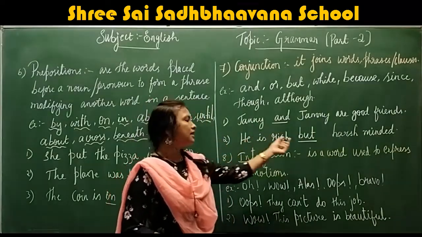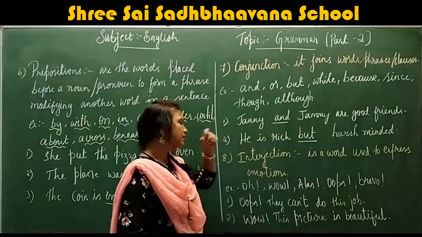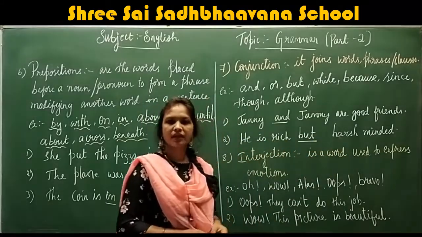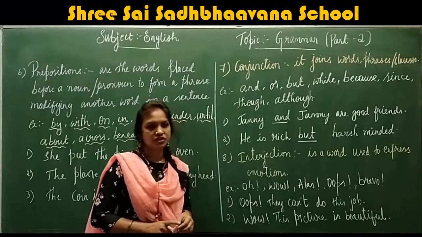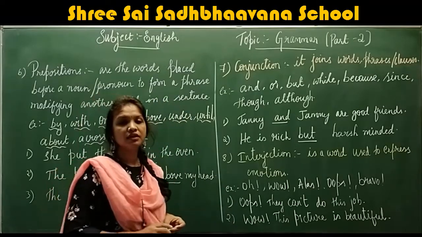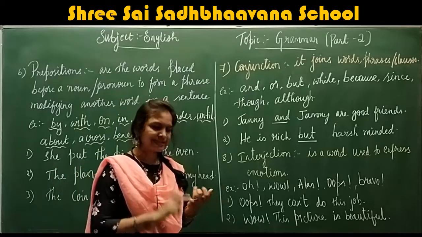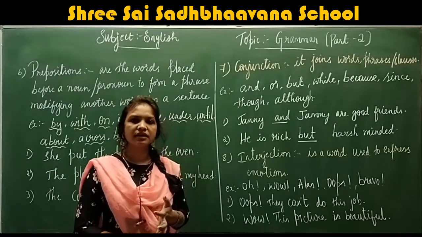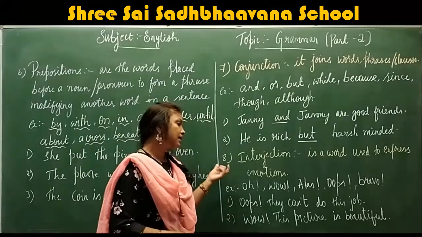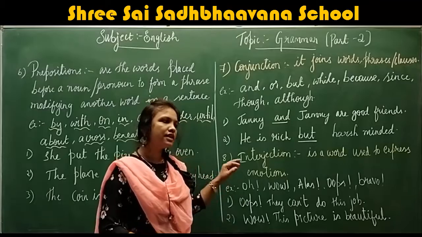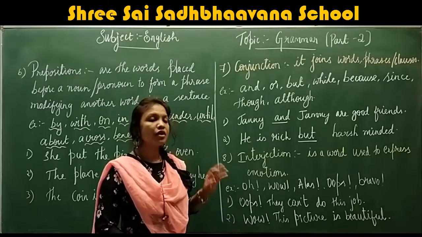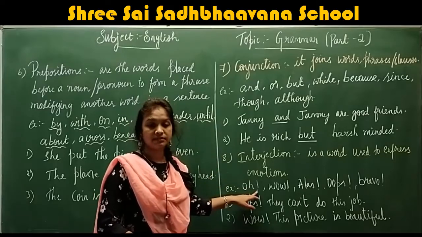So in the second sentence, the word but is joining the words rich and harsh-minded. Understood, children? Next, interjection. An interjection is a word used to express emotions and feelings, whether sad, happy, surprised or tired. And remember, an interjection always ends with an exclamation mark.